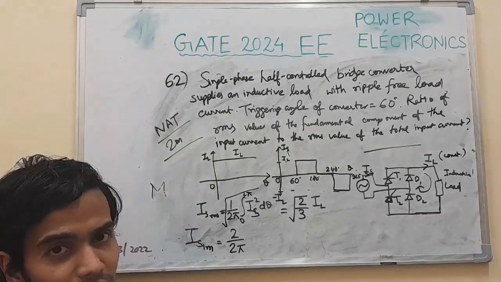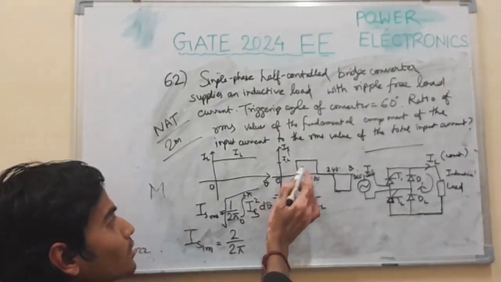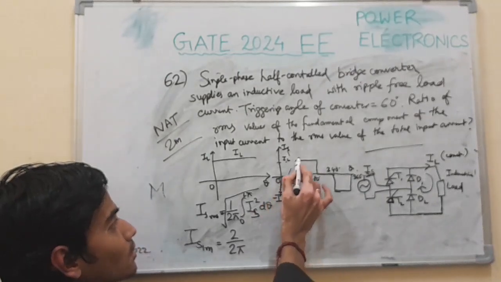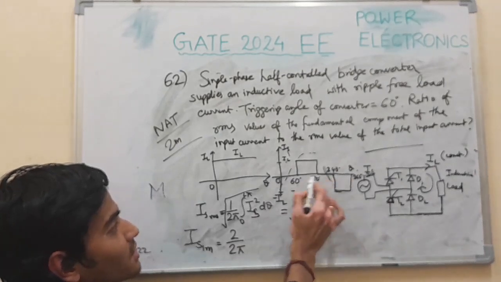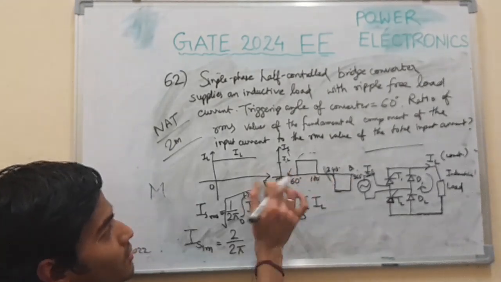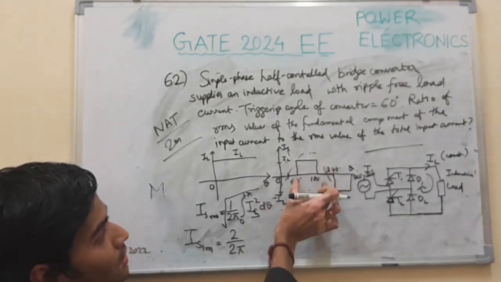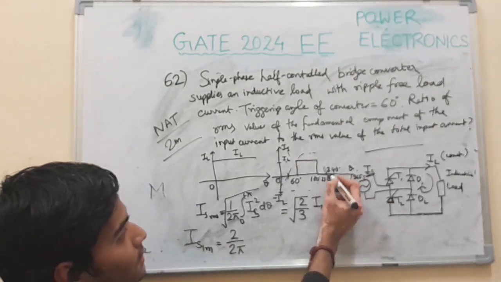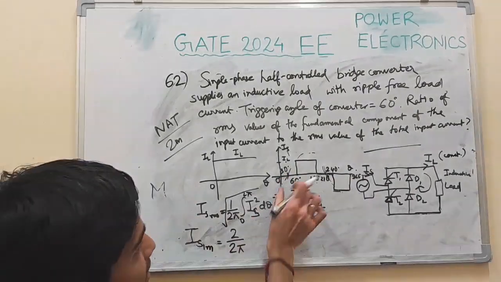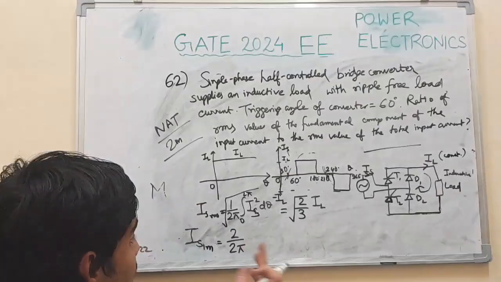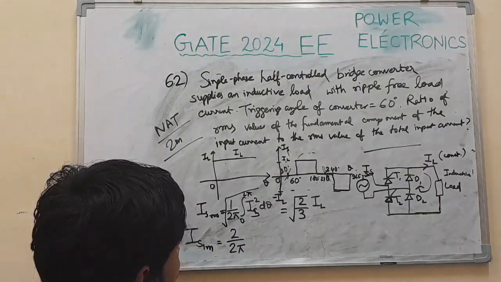This we can correlate with this kind of waveform, a sine waveform shifted by 30 degrees, because it will be symmetric with respect to 30 degrees. See, 210, this is 30, so it will be symmetric with respect to 30 degrees. So we can calculate in that fashion.